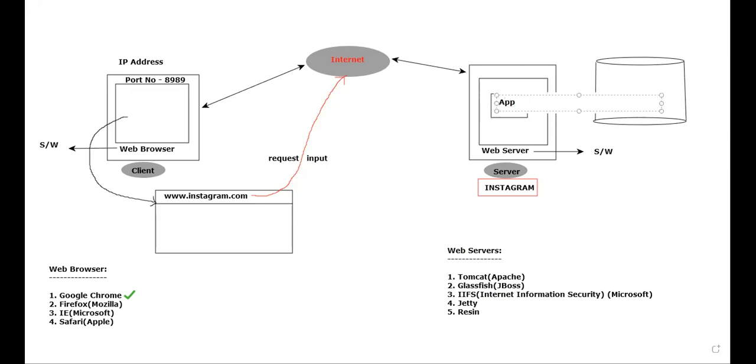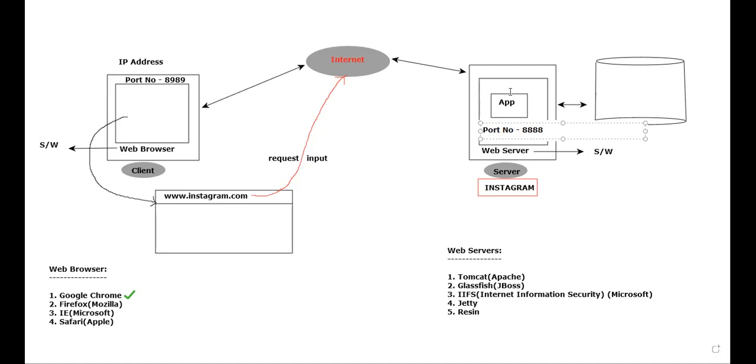App means application. Don't you think this application will be running on one port number? How many of you agree with my point? This application will also be running on one port number. Why? Because who knows, within that web server there might be many applications running. But for this Instagram application, there will be a dedicated port number. Maybe I can say the port number happens to be 8888. I'm just writing a random number, that's all.